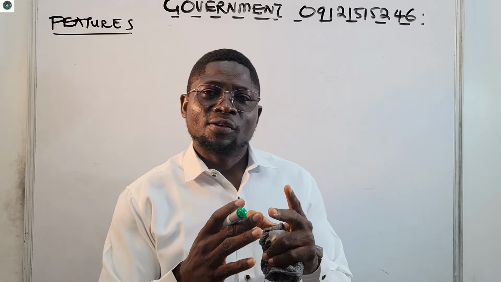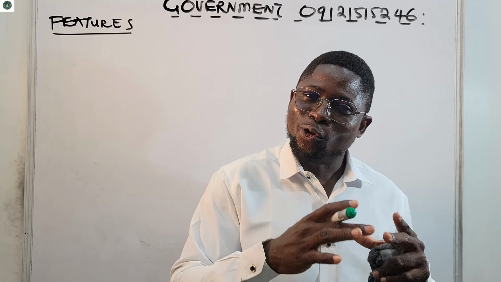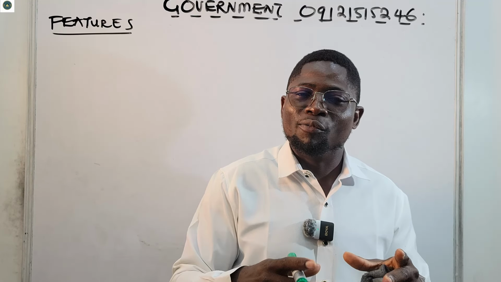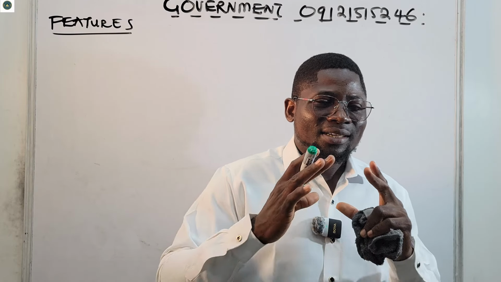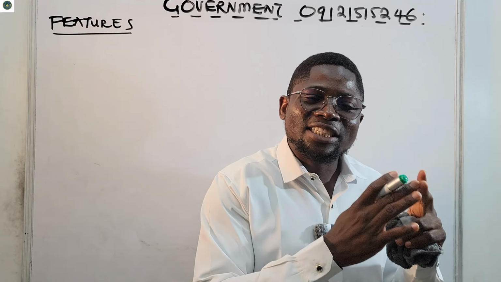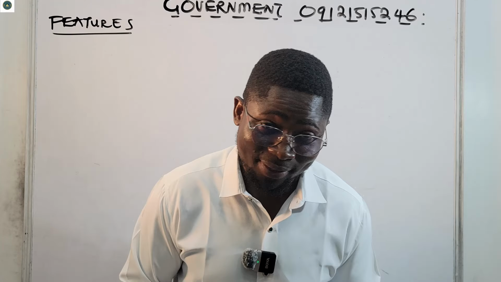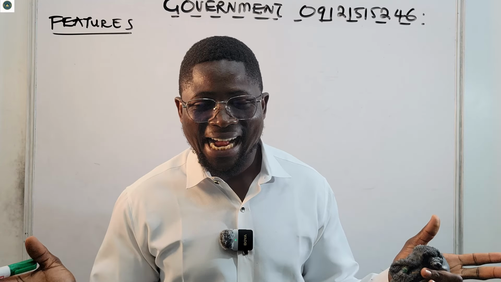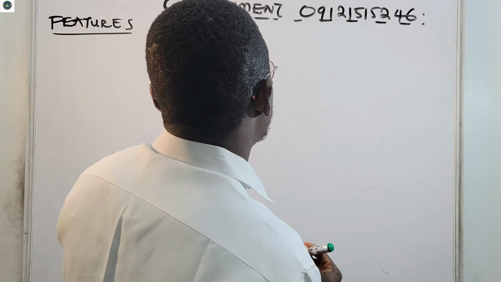This is because they cannot make decisions without the approval of the member states, the countries that are forming that agreement. Any decision they make has to be accepted by the member countries. If they don't accept, the central government has no say at all. So the central government is weak. That is number one feature.